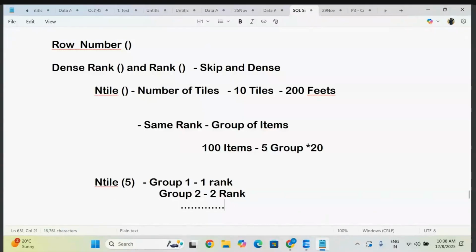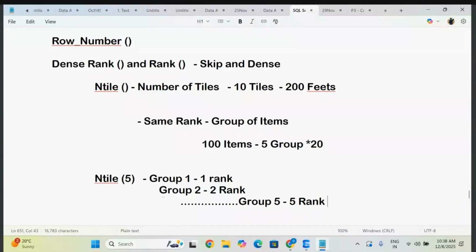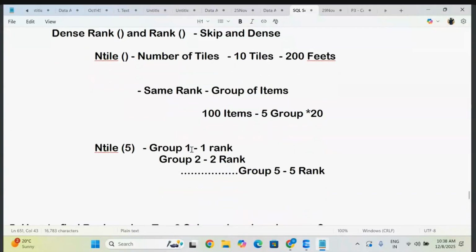So finally, there will be the fifth group. For the fifth group, it is going to assign that fifth rank. Simple, nothing bigger. So this is how. But each group, how many items will there be? 20 items. So here also every group is containing 20 items. So here also the same. This is how you have to understand from the other ranks to this rank.